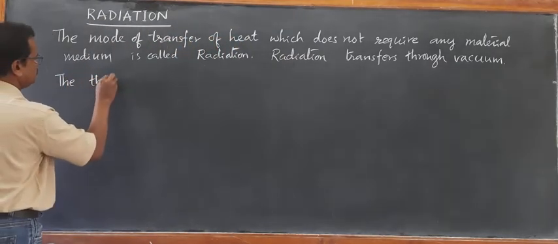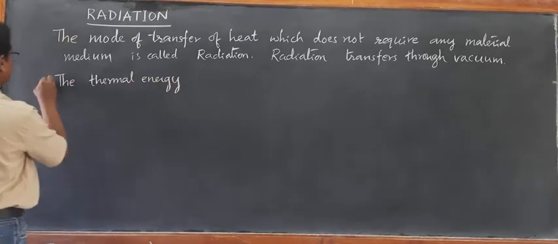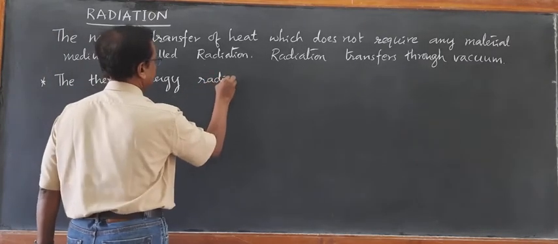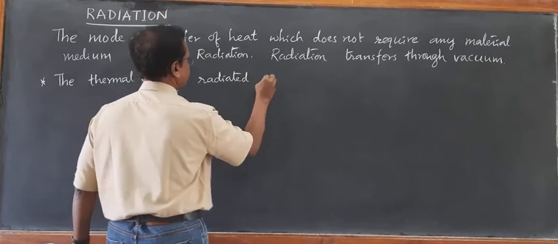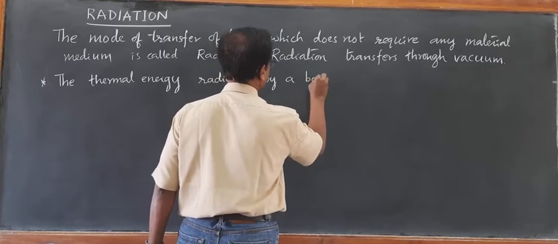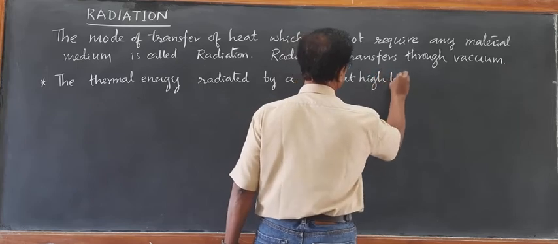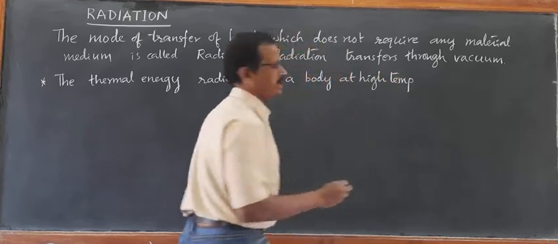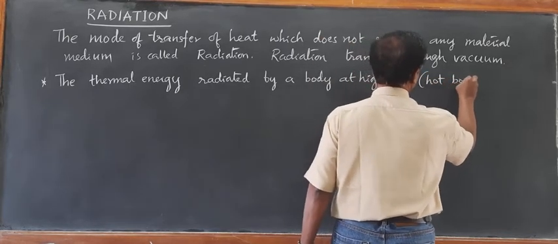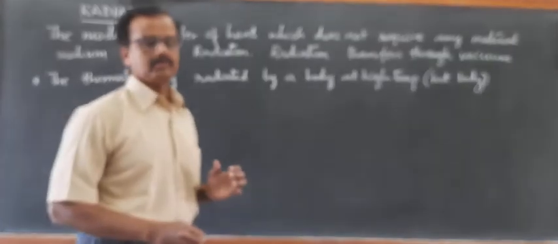The thermal energy radiated by a body at high temperature, like you can say a hot body, like the sun. The example is the sun, or even a filament bulb or fire.